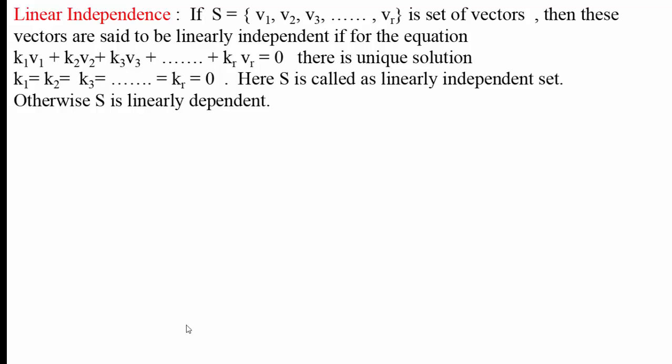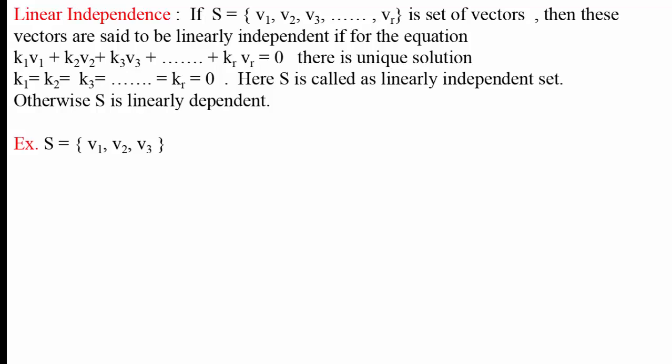Here S is called a linearly independent set. Otherwise, S is linearly dependent. If all coefficients in the linear combination are 0, then it is linearly independent, otherwise linearly dependent.